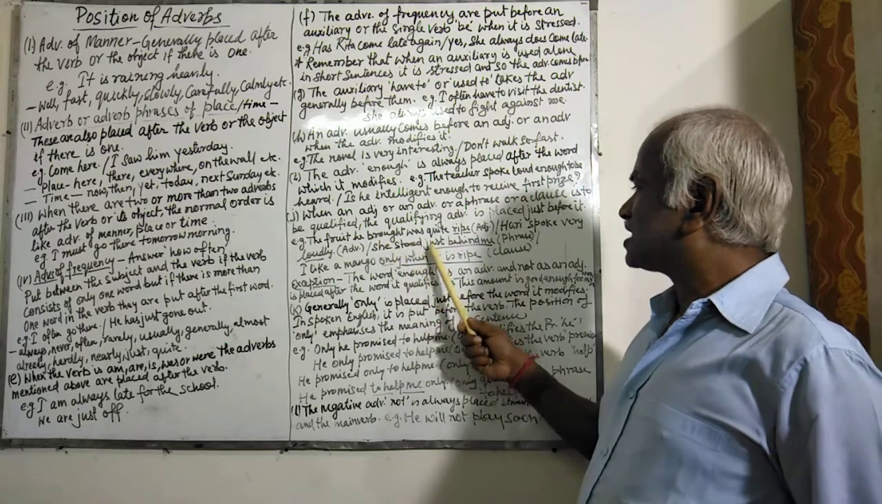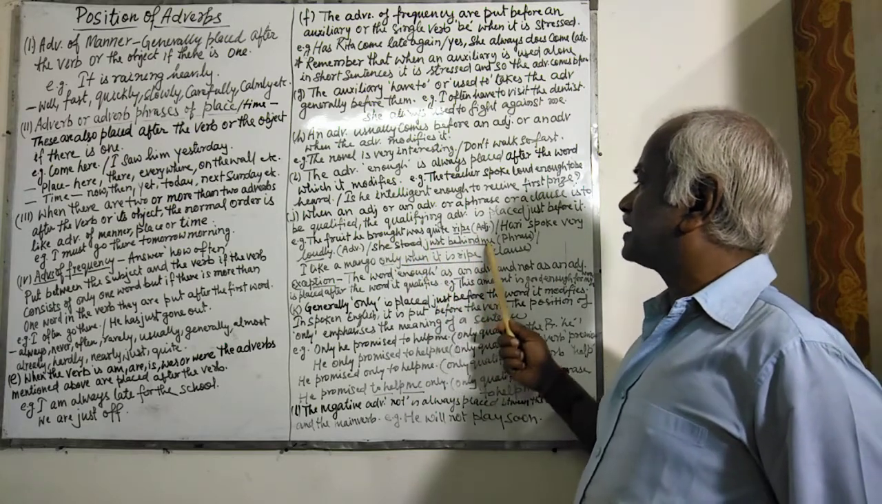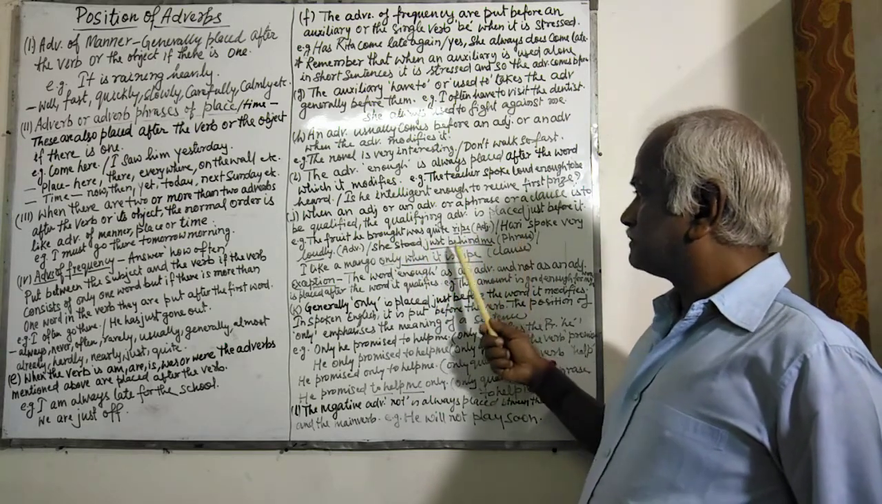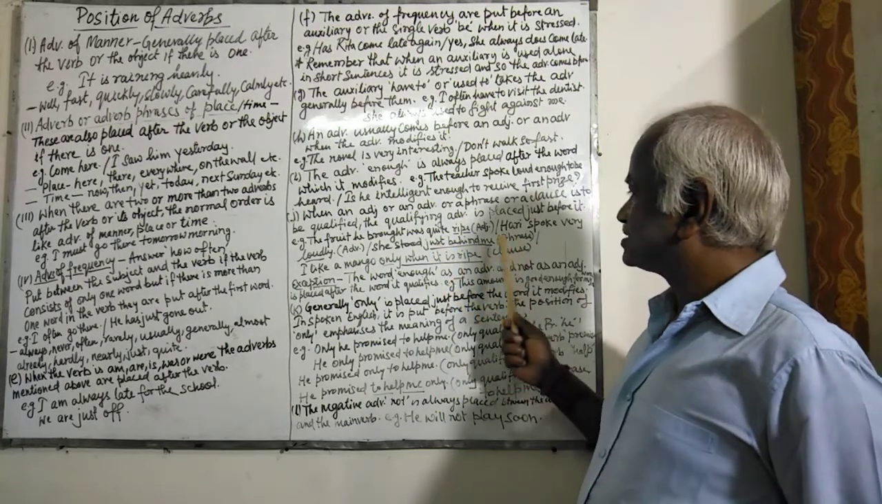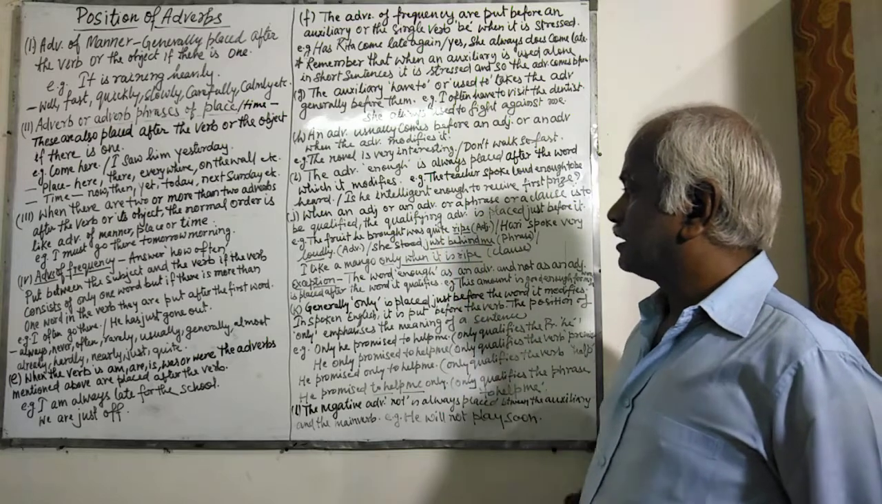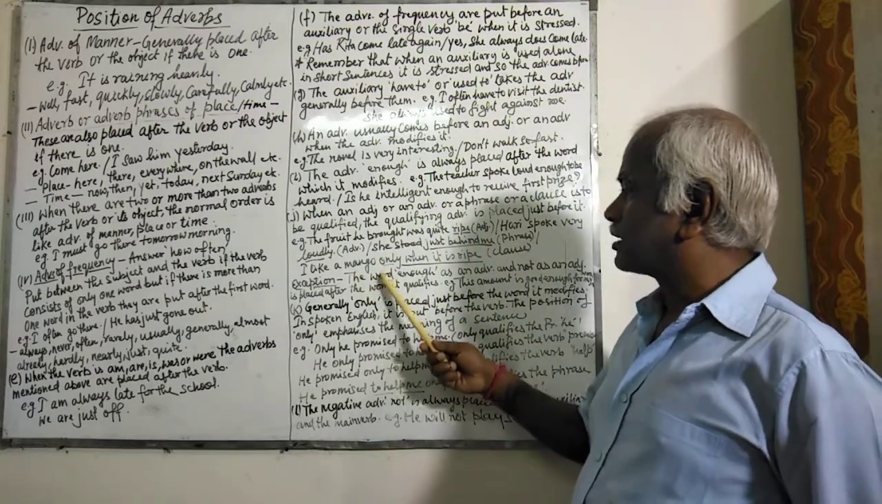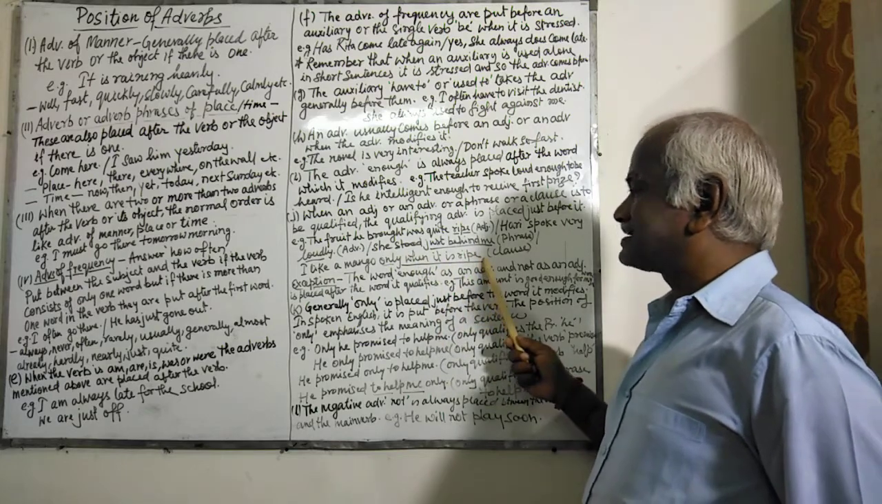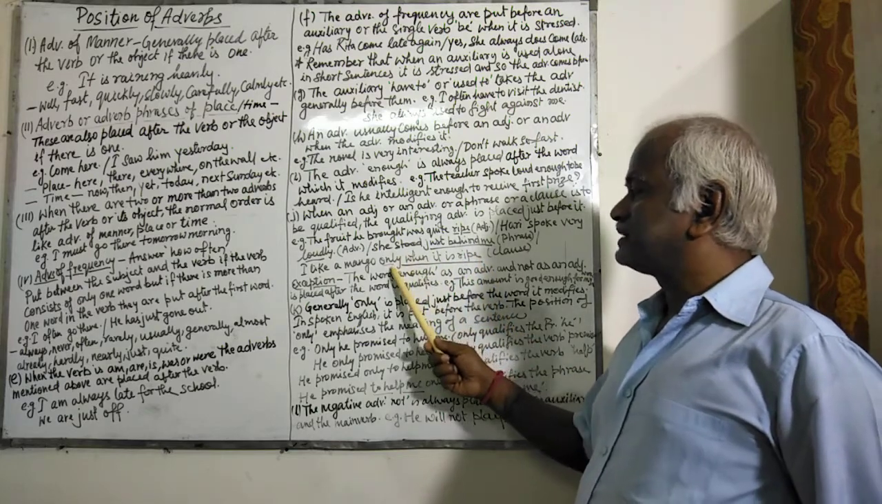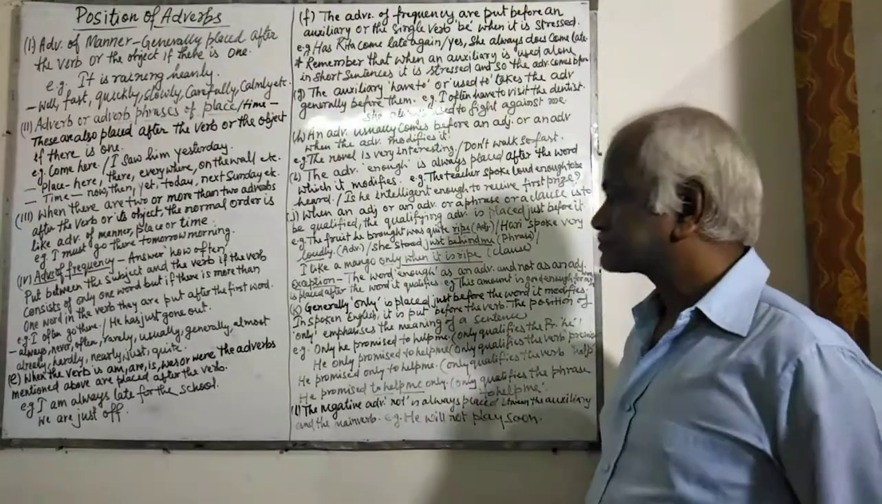She stood just behind me. Behind me is a phrase and just is an adverb. It is used before behind me. Similarly, I like a mango only when it is ripe. When it is ripe is a clause and only is being used as an adverb.